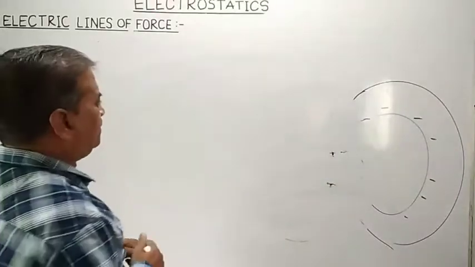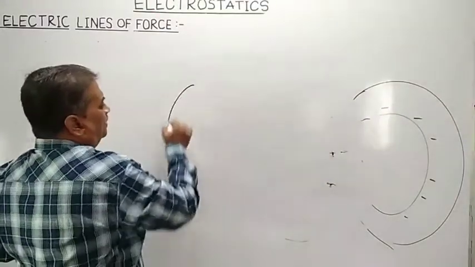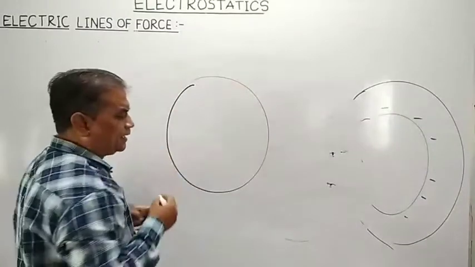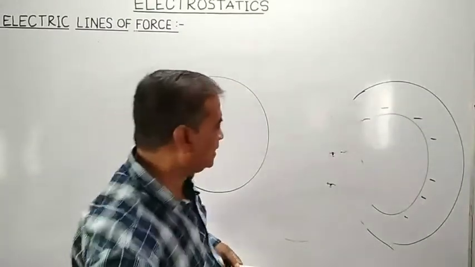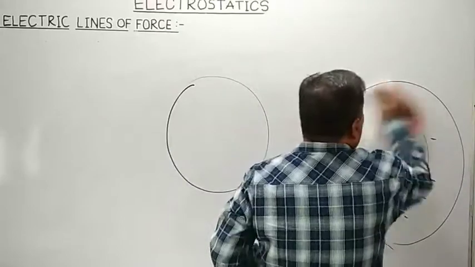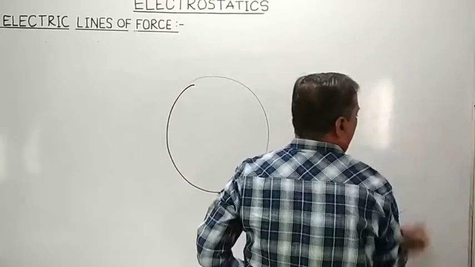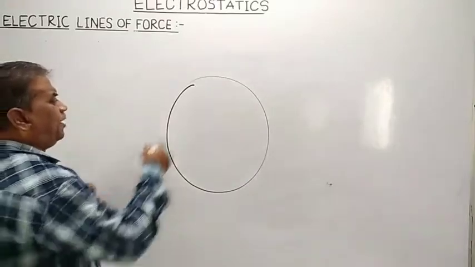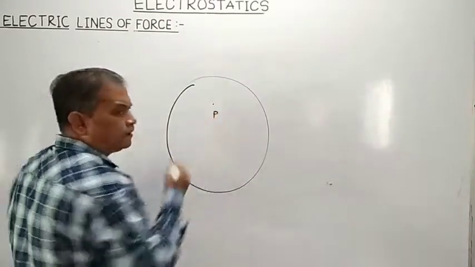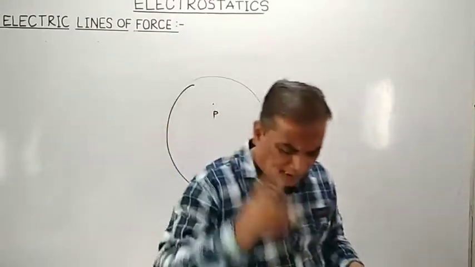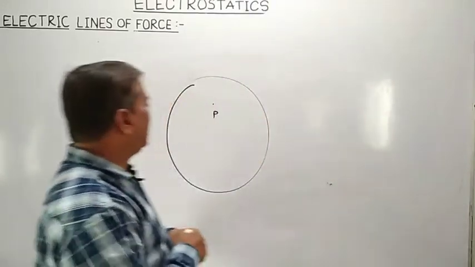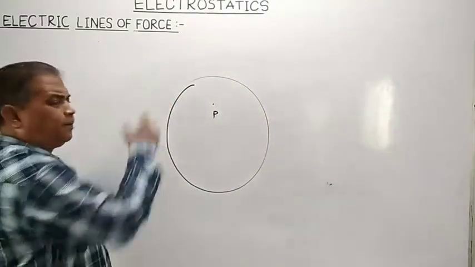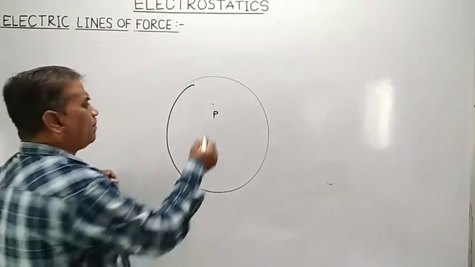Now, there is one more characteristic, regarding the intensity of the electric field. If this is a region of electric field, and we want to find out the strength of the electric field at any point P in the region of electric field, what will we do?